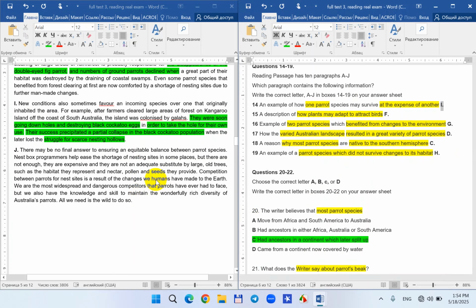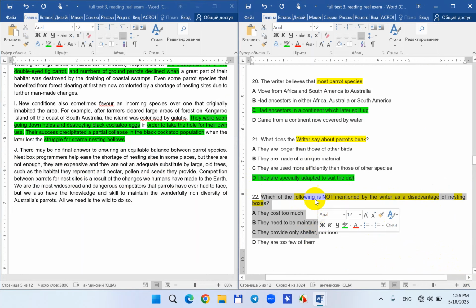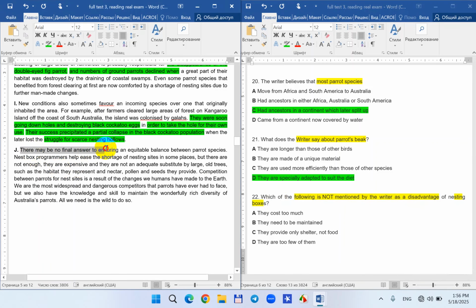So, and how about this? Which of the following is not mentioned by the writer as a disadvantage for nesting boxes? Now we should read about nesting boxes, guys. We should read about nesting boxes. So, not mentioned is very important. Okay, there may be no final answer to ensuring an equitable balance between parrot species. Nest box programs help ease the shortage of nesting sites. Now the correct answer is coming. There are not enough. They are expensive, but they are not an adequate substitute for large old trees such as habitats. They represent a nectar competition between parrots.